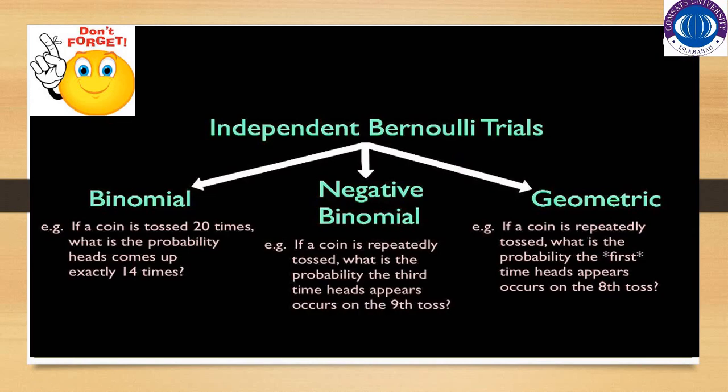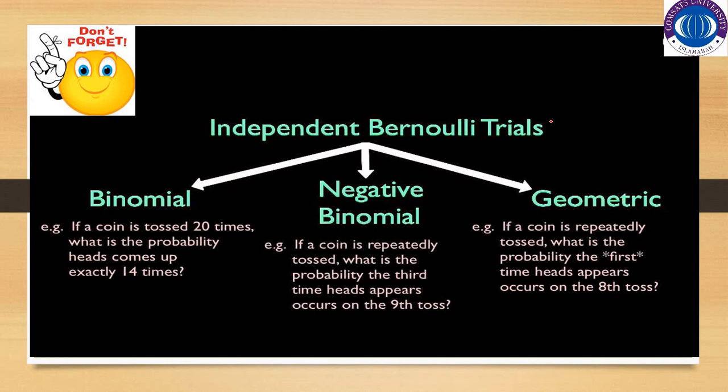All these three distributions, binomial distribution, negative binomial distribution, and geometric distribution, are coming from the independent Bernoulli trials. As you know that Bernoulli trial is the experiment which is performed and has two possible outcomes, success and failure.